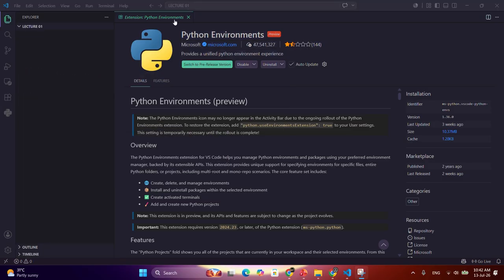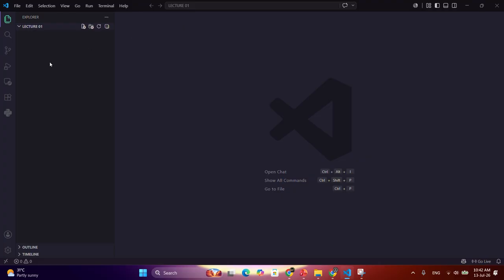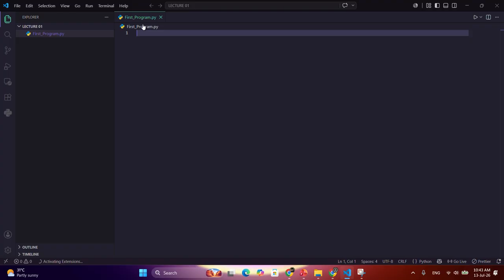So after installing the extensions, you can close this window, come here, create a new file. You can name it anything, like we will say first underscore program. After naming it, you need to type .py to give it the Python file extension. So the extension of Python files is .py. Then press enter. Your file will be created.